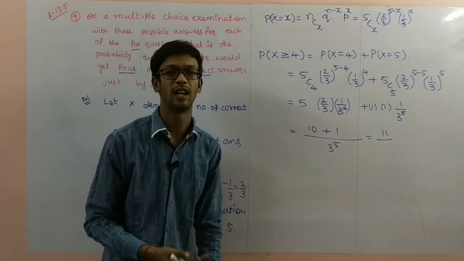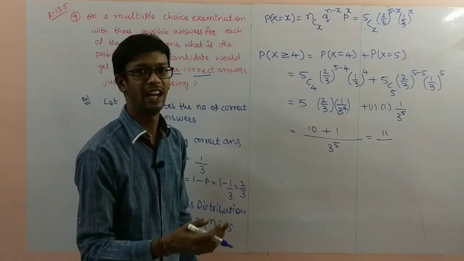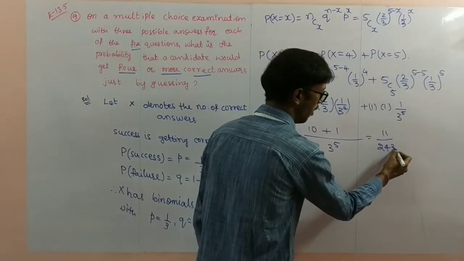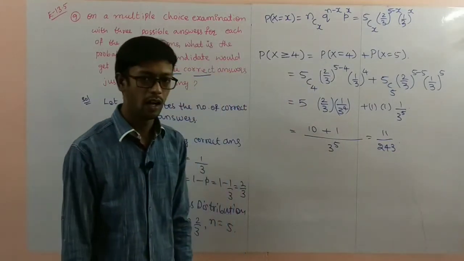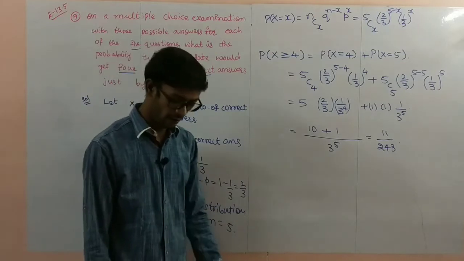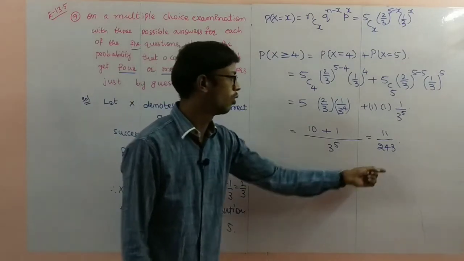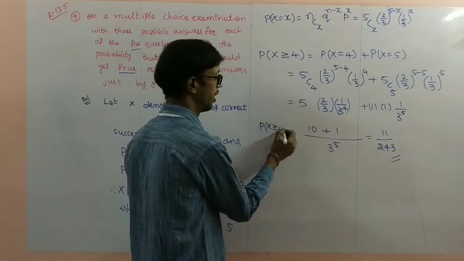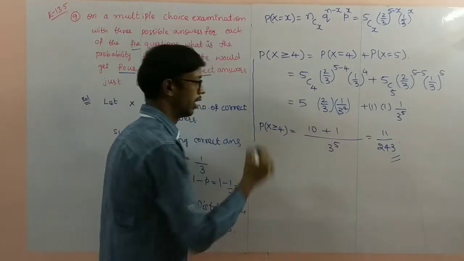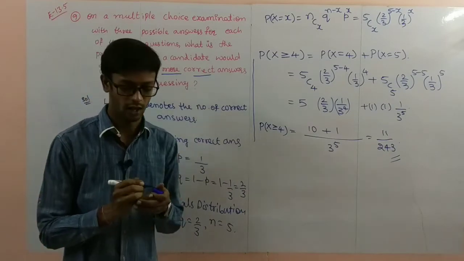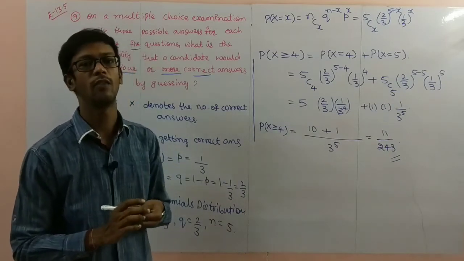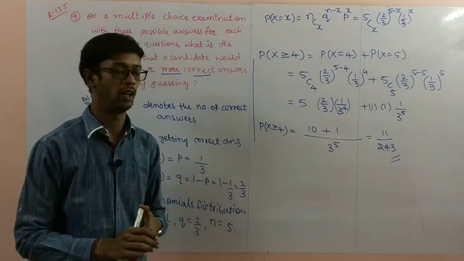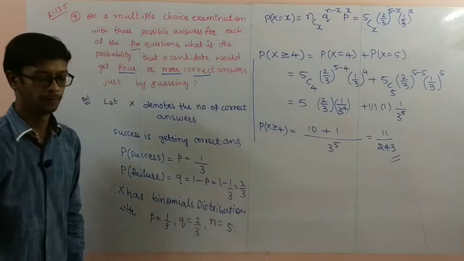3 into 3 is 9, 9 nines are 81, 81 into 3 is 243. 3 power 5 value is 243. So the required probability P of x greater than or equal to 4 is 11 by 243. 4 correct answers or 5 correct answers is 11 by 243. So pause the video to note it down.